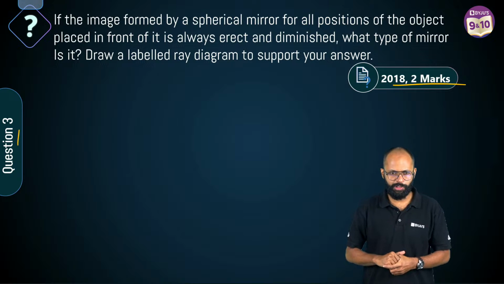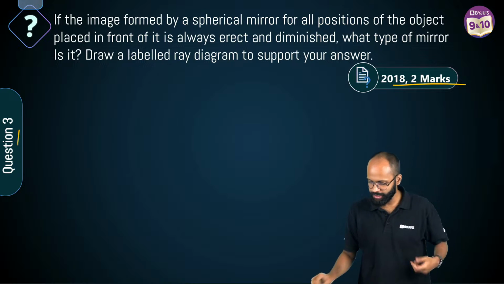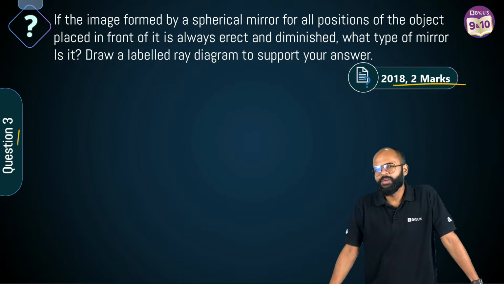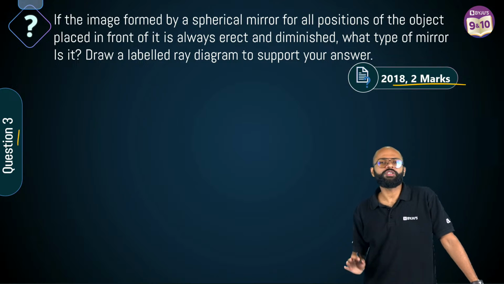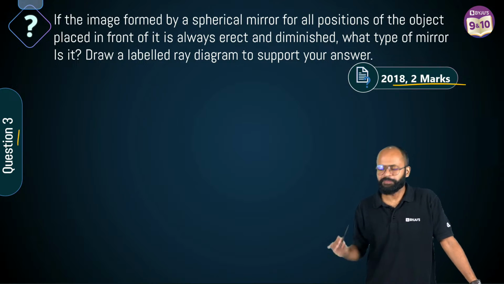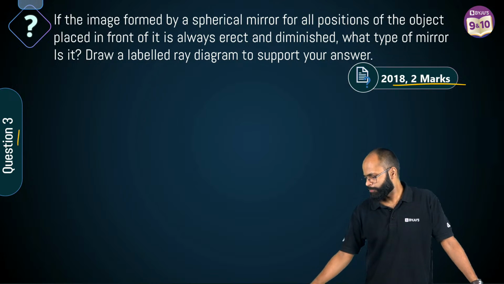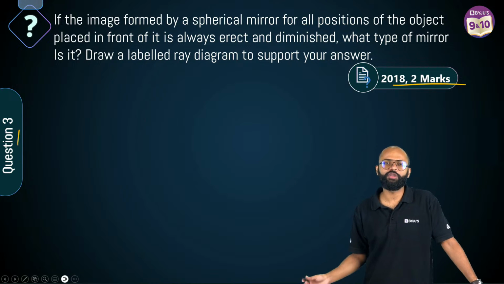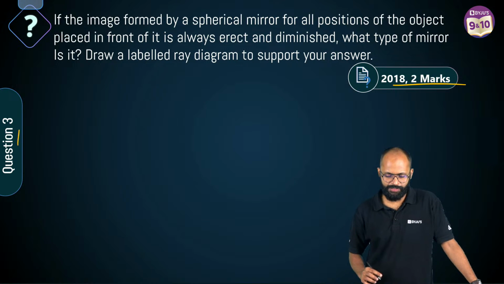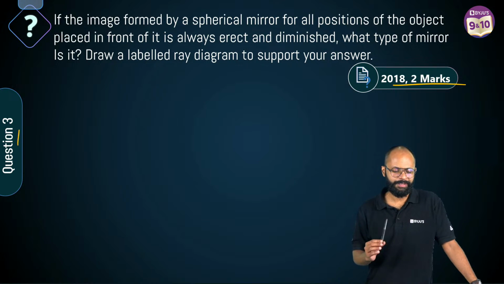Answer is convex mirror. Convex, convex, convex. Which is a peace loving mirror? I have explained this to you. Which mirror is a peace loving mirror? कौन सा मिरर है जो बोलता है जियो और जीने दो मेरा फंडा है? Which is a mirror which says my फंडा is जियो और जीने दो? कौन सा मिरर है वो?